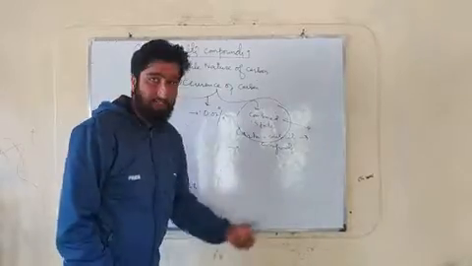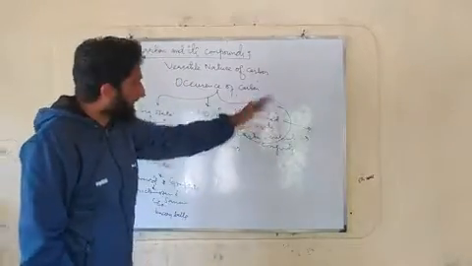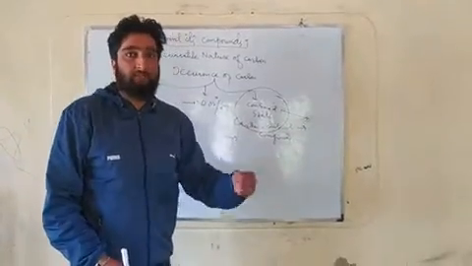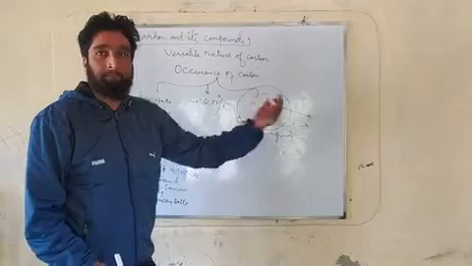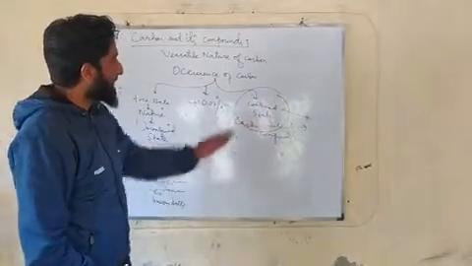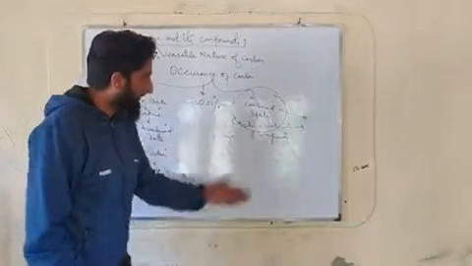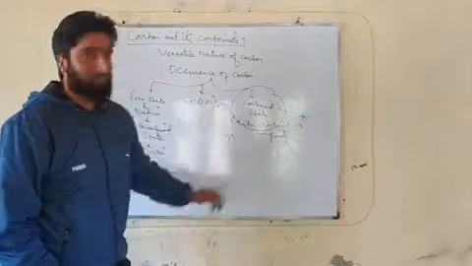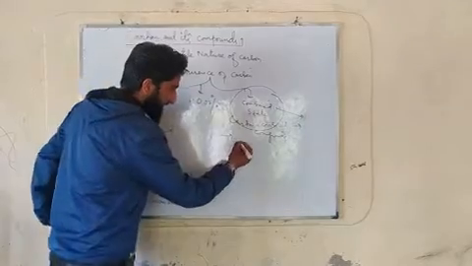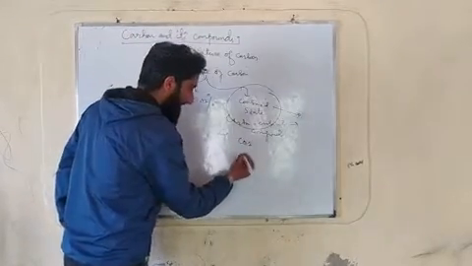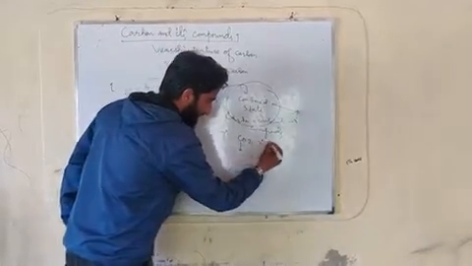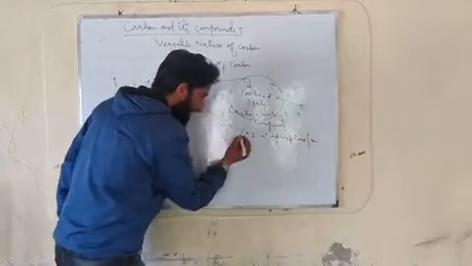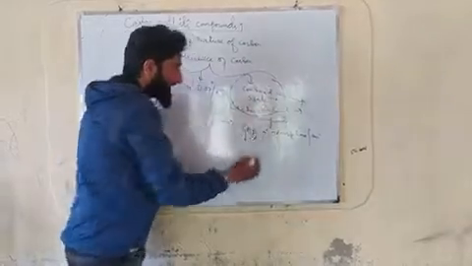But as far as combined is concerned, I told you that mostly carbon compounds are in combined state because they form long chains. They join with each other to form new compounds, and it's because of this combined state you are seeing millions and trillions of carbon compounds. So carbon is in combination with other elements to form compounds. First thing, that is in the atmosphere. Whenever we talk about carbon dioxide in the atmosphere, in air, it is carbon in combination with oxygen, that's the combined state of carbon.